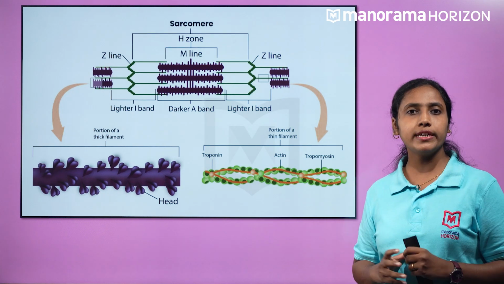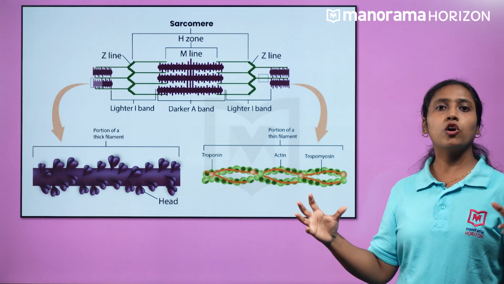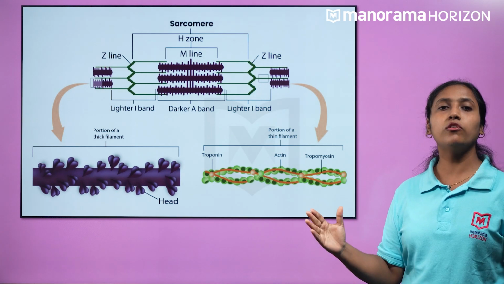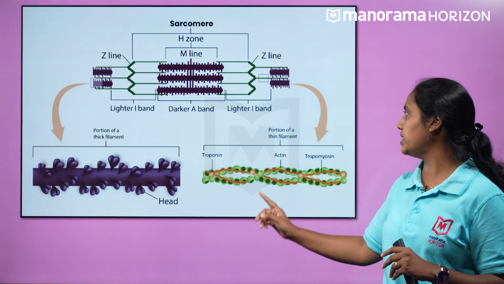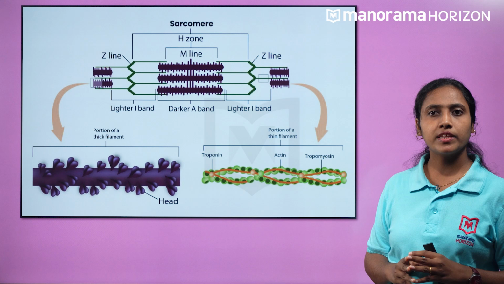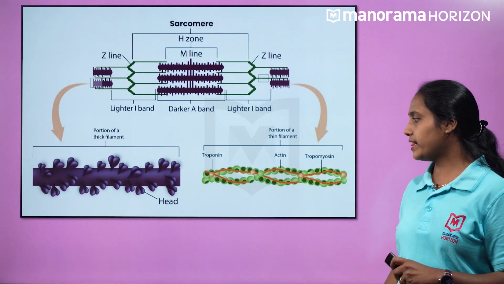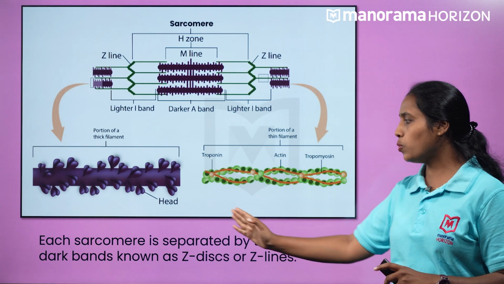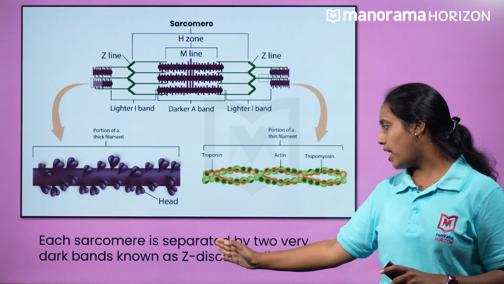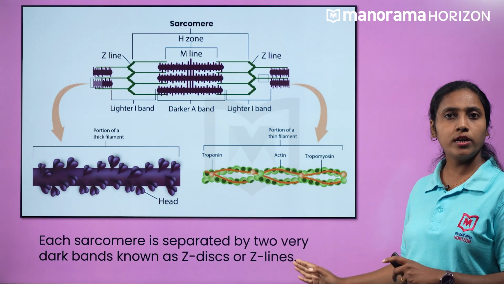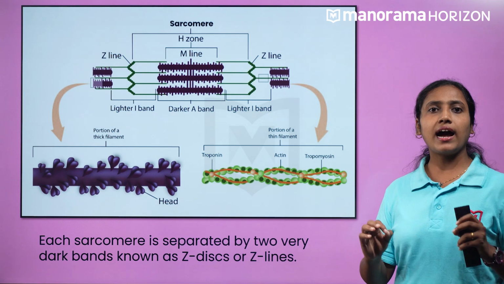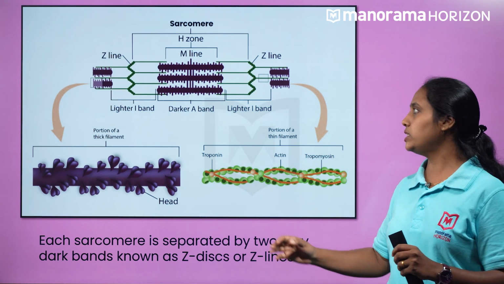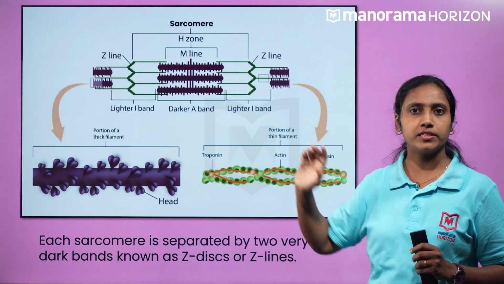A sarcomere is a functional unit of contraction that is defined as the portion of myofibril between two successive Z lines. So, we can say that each sarcomere is separated by two very dark bands known as Z disc or Z lines.